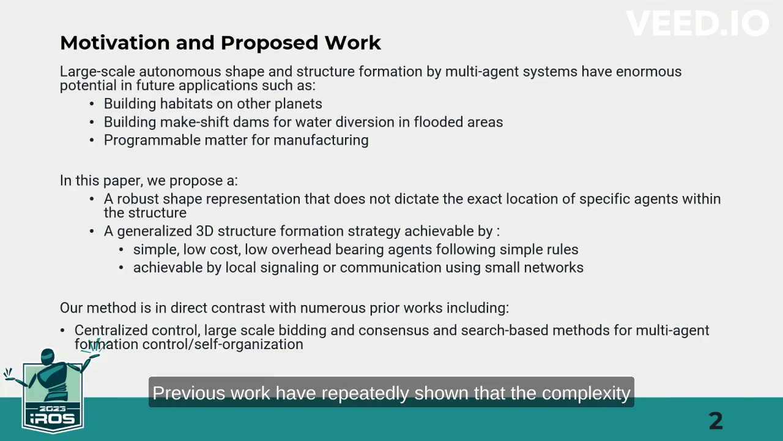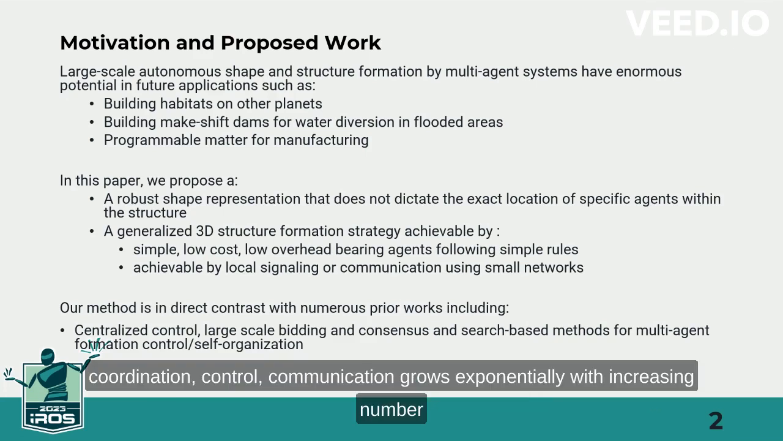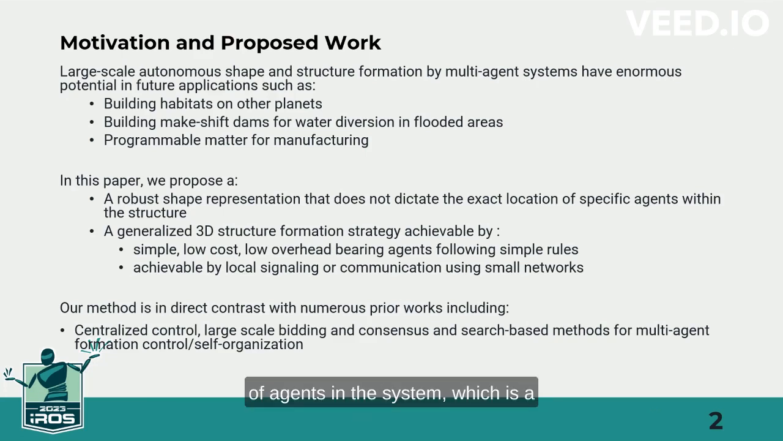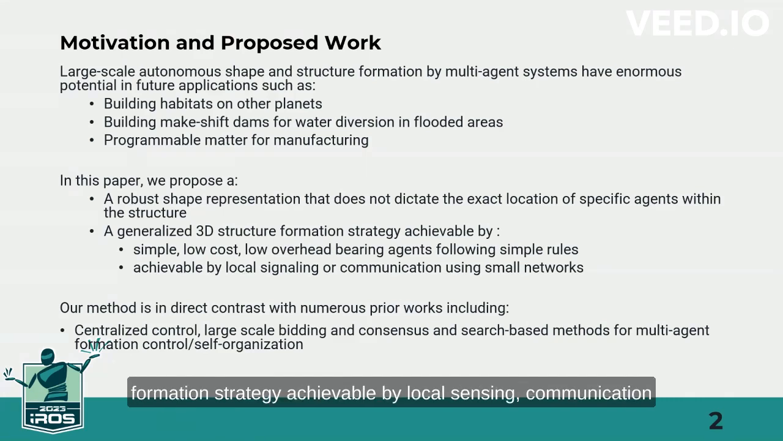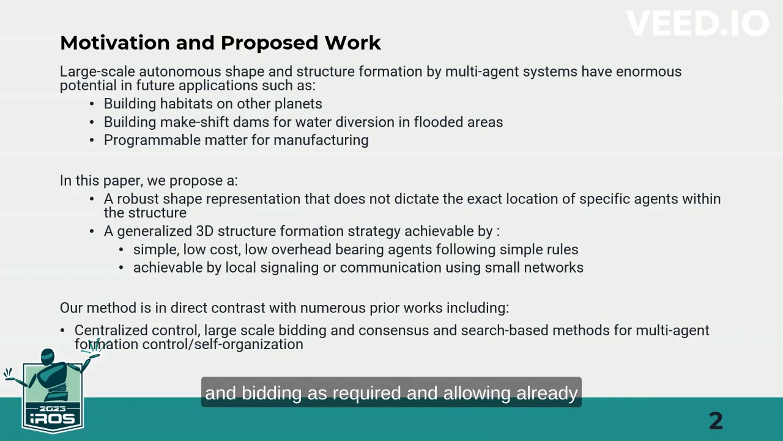Previous work has repeatedly shown that the complexity of multi-agent system self-organization in terms of coordination, control, and communications grows exponentially with increasing number of agents in the system, which is the current research focus in the area. Towards this work, our proposed method includes a robust shape representation and distributed structure formation strategy achievable by local sensing, communication, and bidding as required, and allowing already settled agents to guide free-moving agents towards the formation frontier.